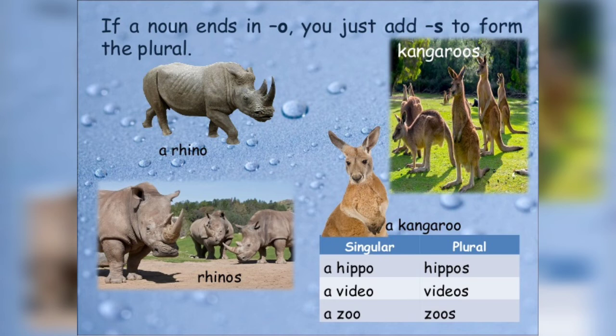If a noun ends in o, you just add s to form the plural. I repeat here, we have to add s when a noun ends in o. For example, rhino, rhinos. A kangaroo, kangaroos. A video, videos. A zoo, zoos. So we have added only s in order to make the plural form of the words. Why? Because there is an o at the end of the noun.